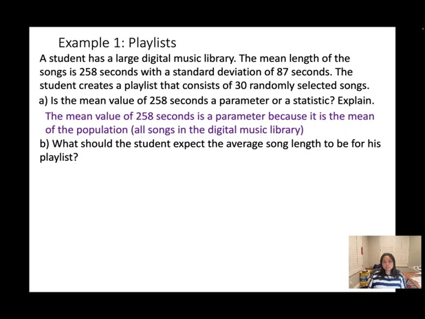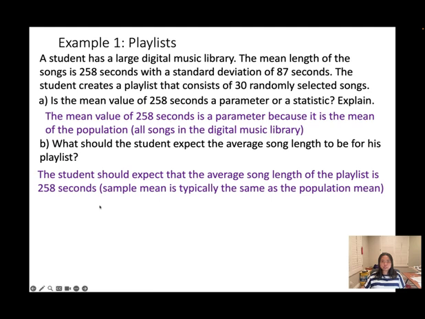What should the student expect the average song length to be for his playlist? We just said that the sample mean is unbiased when estimating the population mean. And we know the population mean is equal to 258 seconds. So it's the same idea for the sample mean. It's also 258 seconds.